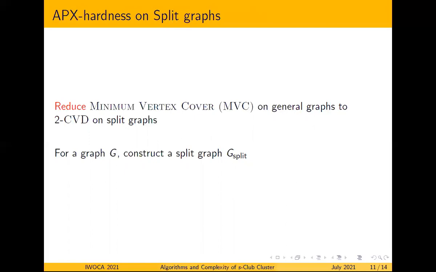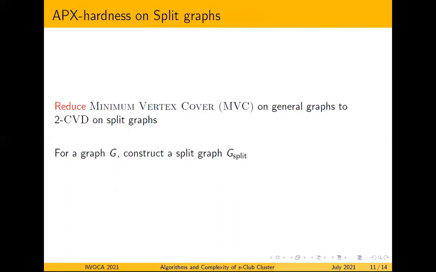But we cannot directly use those results or extend them to 2-CVD, because for s greater than or equal to 2, the s-CVD problem is not hereditary.